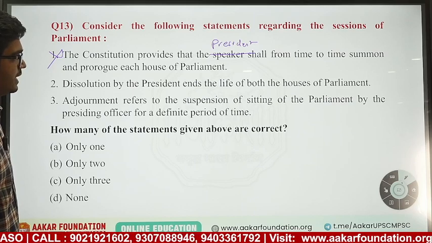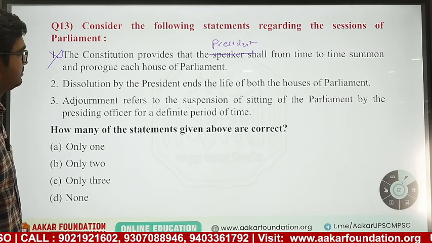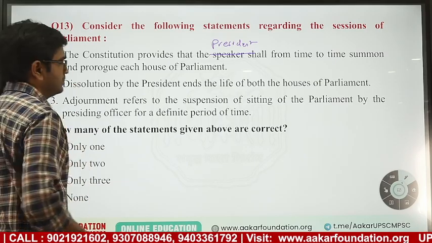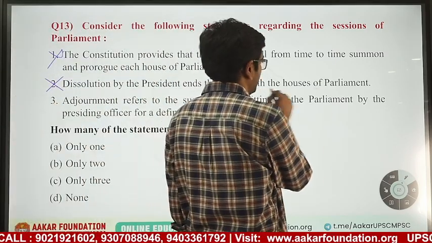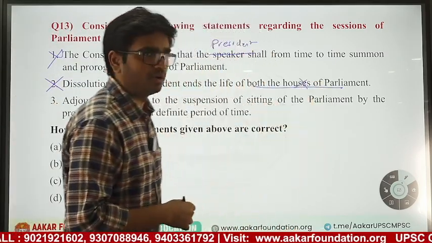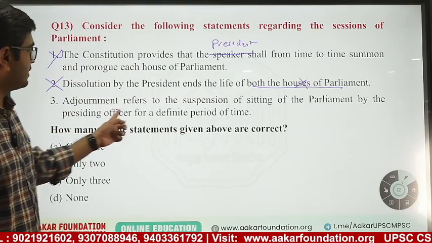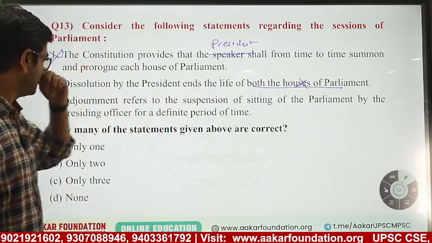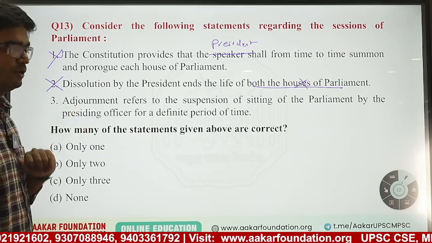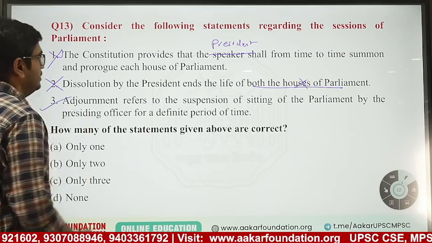Dissolution by president ends life of both the houses of parliament. This is also wrong. Life of both the houses is not in danger. Only Lok Sabha can be dissolved, not Rajya Sabha. Adjournment refers to suspension of the sitting of the parliament by the presiding officer for a definite period of time. This is right.